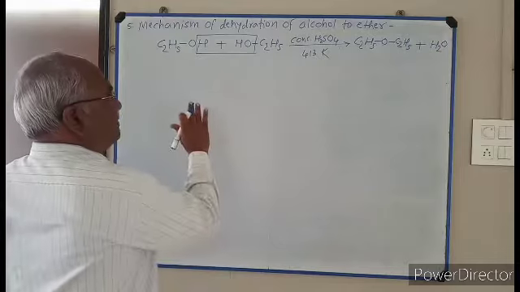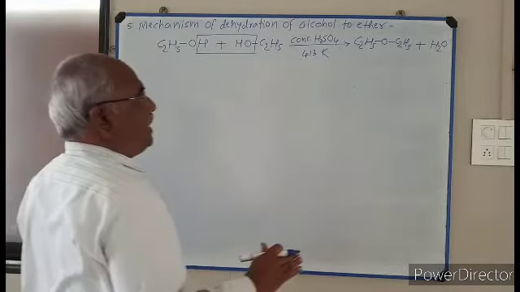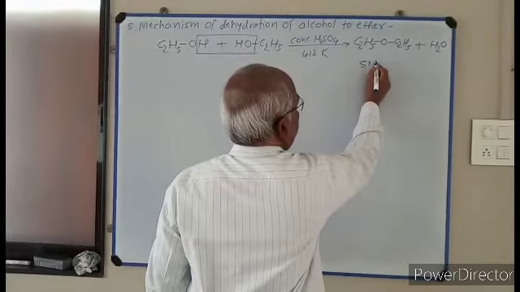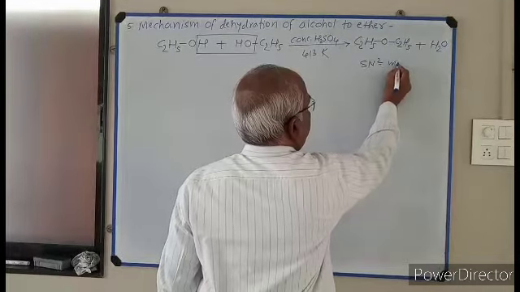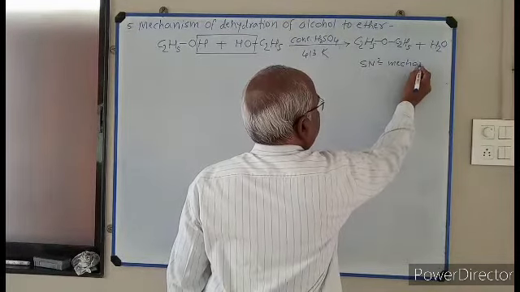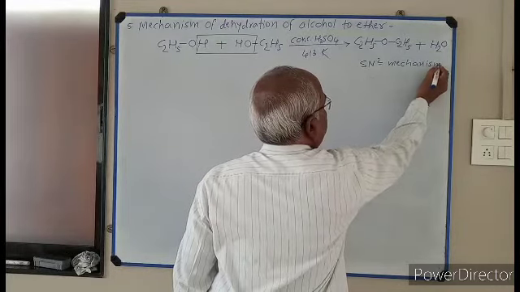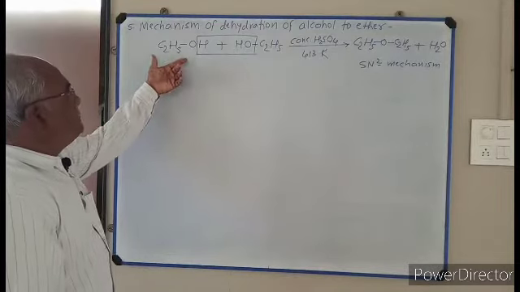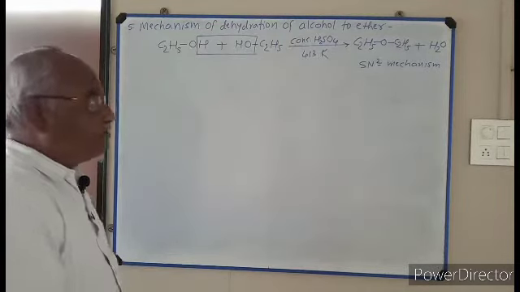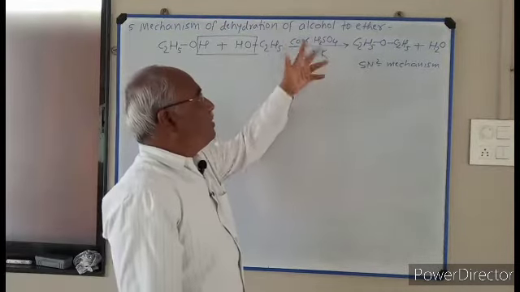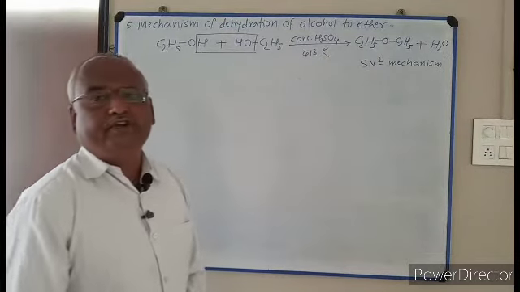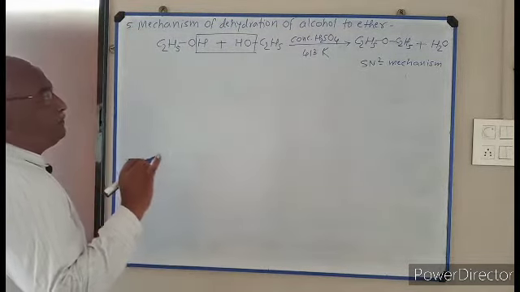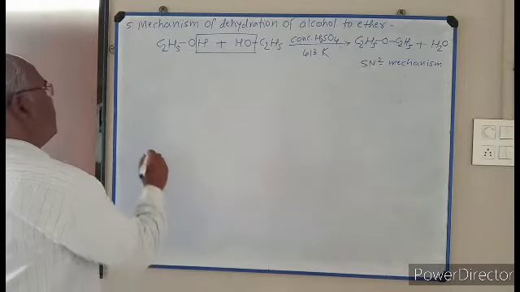This reaction takes place by SN2 mechanism. That means the rate of reaction depends upon the concentration of substrate as well as the concentration of reagent. There are 3 steps in this mechanism.